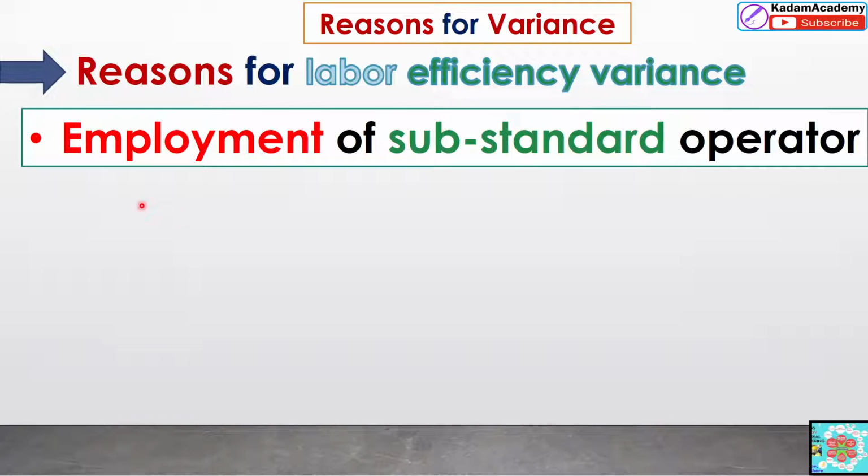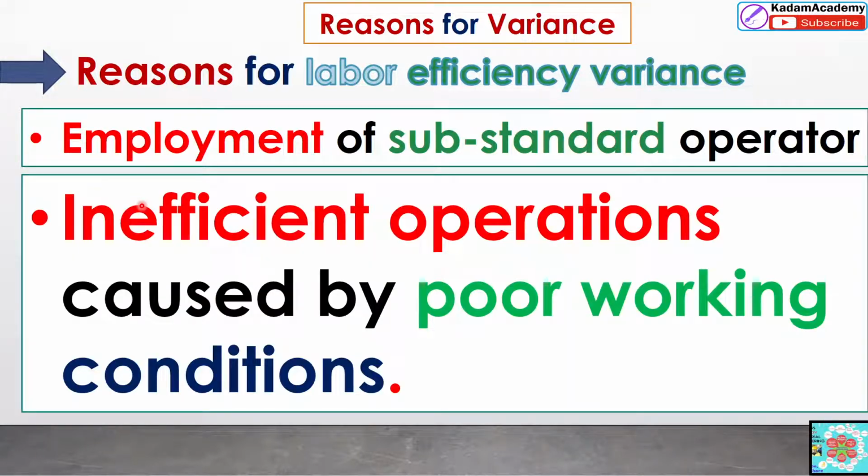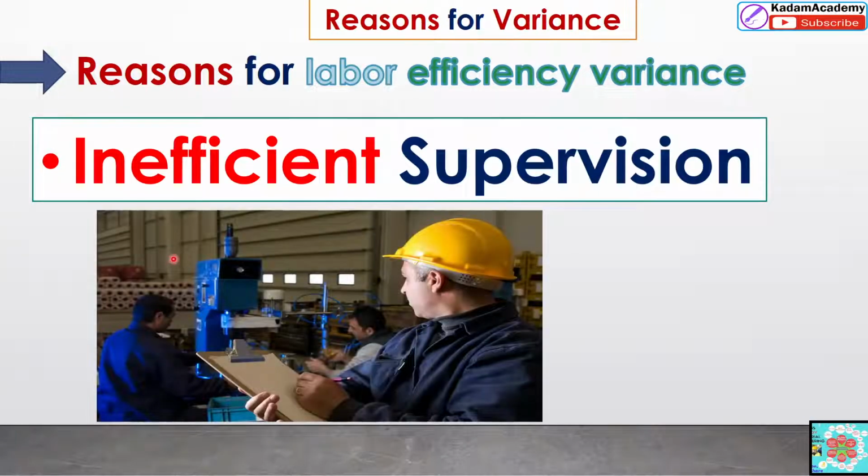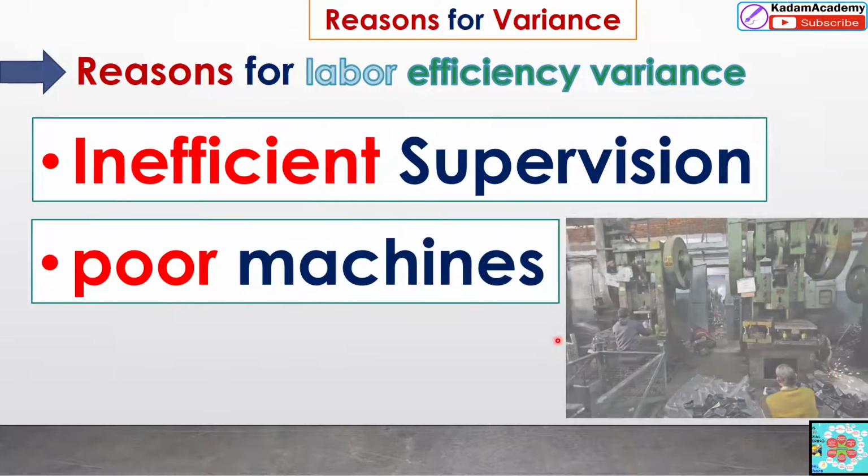Employment of substandard operator, or inefficient operations caused by poor working conditions. There may be different reasons. These two reasons are there. Or there will be inefficient supervision. This is the main reason in a few cases that will reduce the profit of your business.